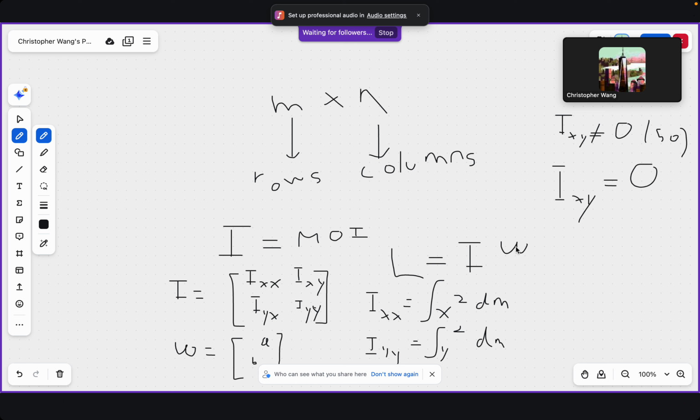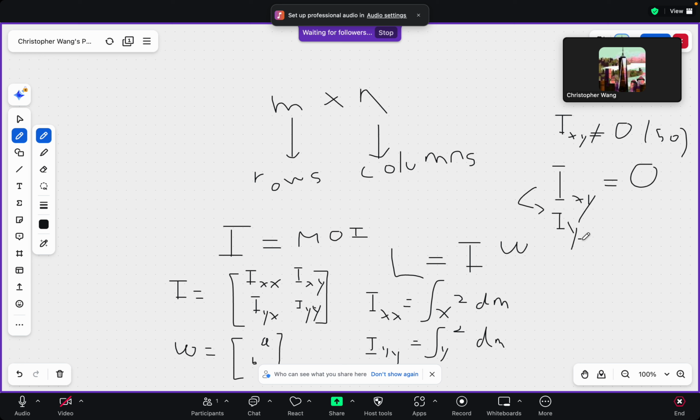So when Ixy equals 0, where there's a high degree of symmetry, usually physicists like to set the axes such that Ixy equals 0. This can come from rotation of axes, but we'll get into that in another lesson. So if Ixy equals 0, then Iyx also equals 0.